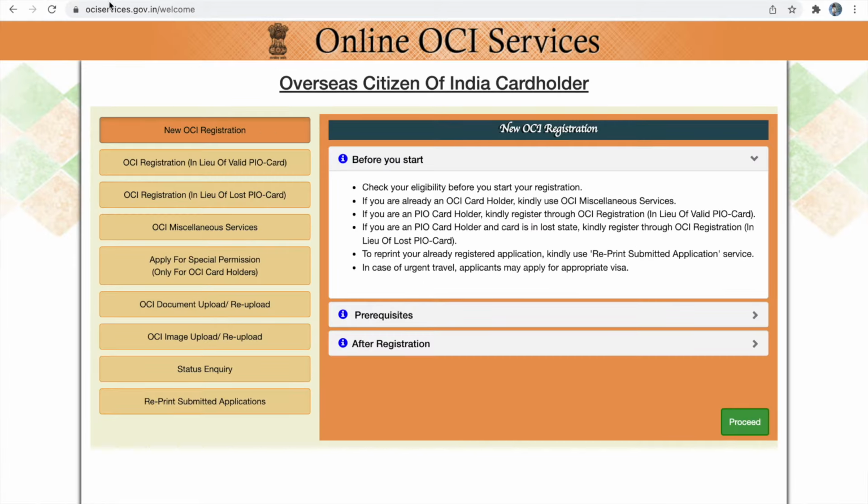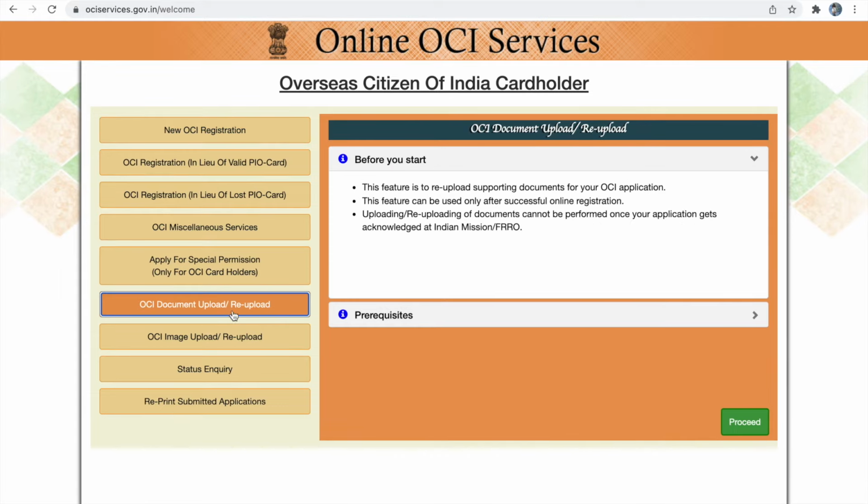Now let's go to part 3. Before going to part 3, I'll say how to re-upload your parental authorization form. This is the OCI government portal main menu. Here you can see OCI document re-upload or OCI image re-upload. If you need to re-upload your documents, which is what we are going to do now with our notarized parental authorization form, you have to click the OCI document upload or re-upload link, click proceed.